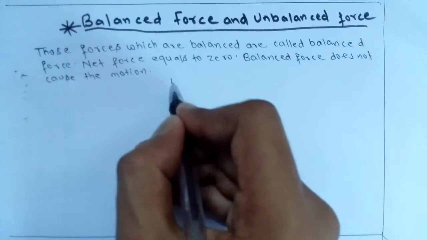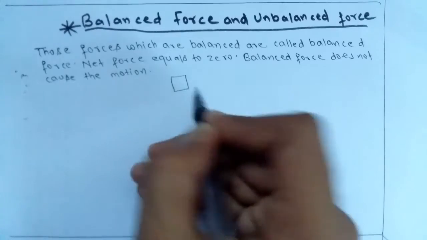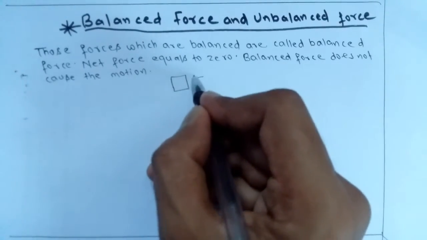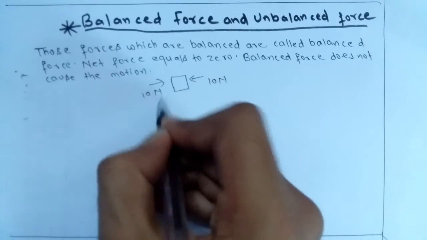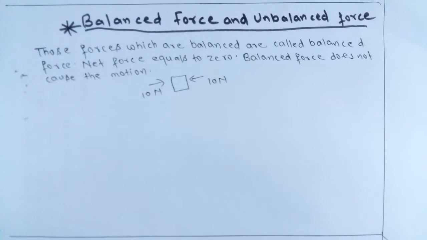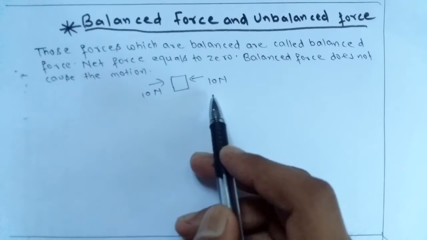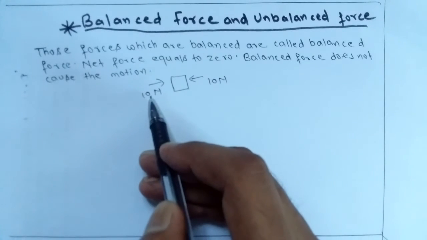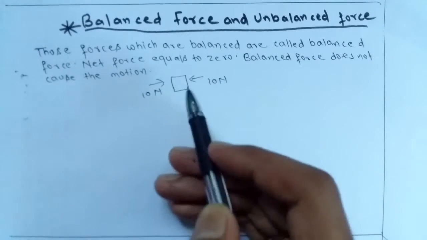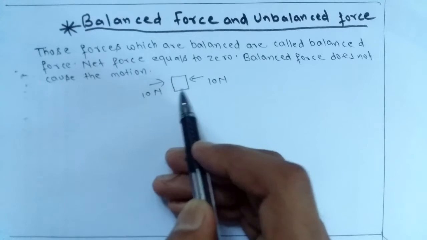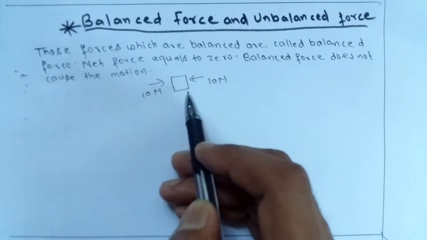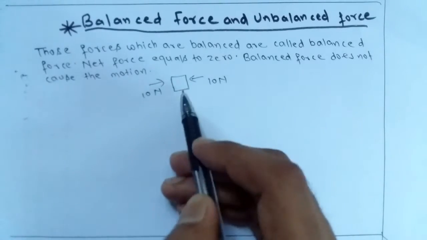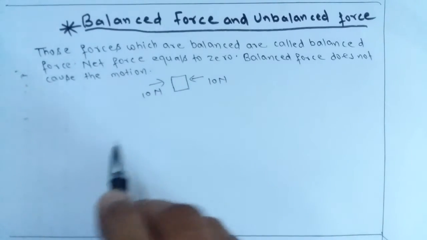For example, this is a rectangular box, and from this side 10 Newton force is applied, and from this side also 10 Newton force is applied. Then the body will not move, because the forces are equal from both sides. So the body will be at rest. There will be no motion and no change in the position. So these forces are the balanced force.